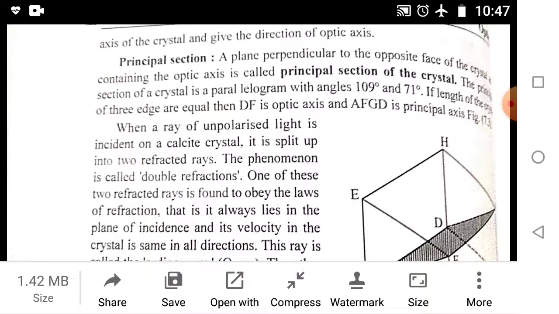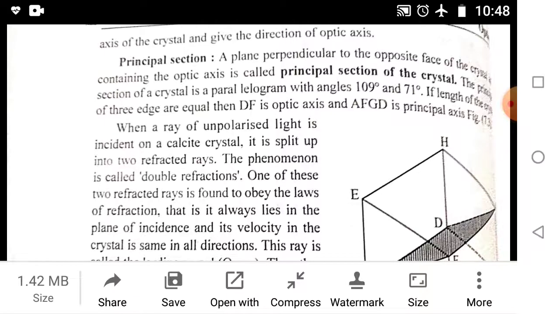Principal section: a plane perpendicular to the opposite faces of the crystal and containing the optic axis is called the principal section of the crystal. The principal section of the crystal is a parallelogram with angles of 109 degrees and 71 degrees. When the 3 edges are equal, then DF is the optic axis and AFGD is the principal section.